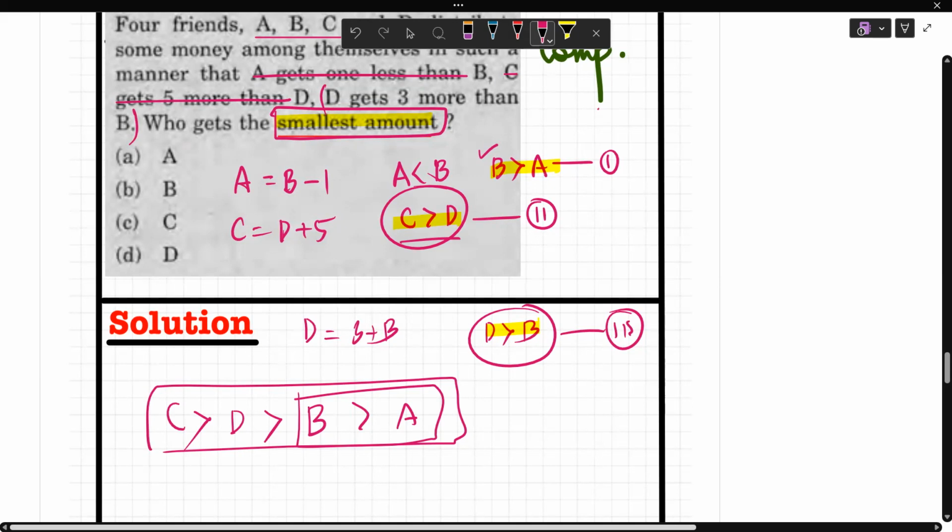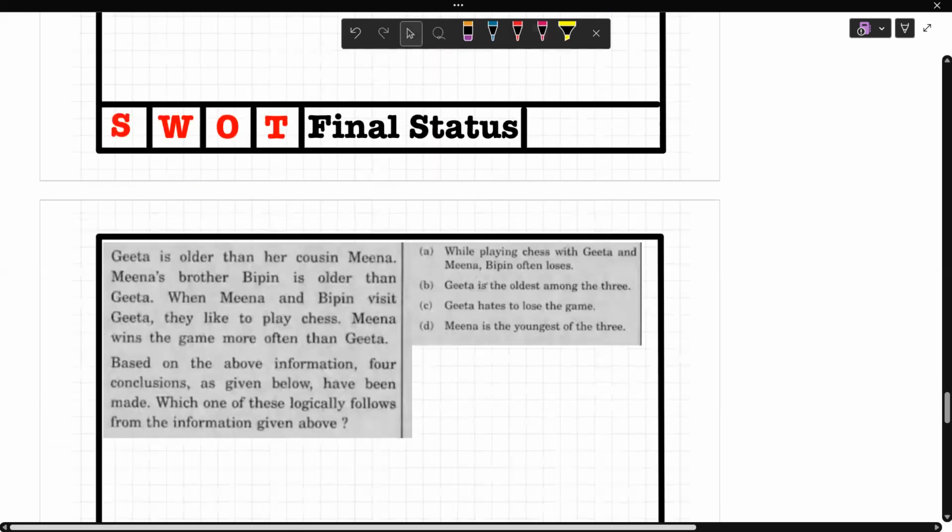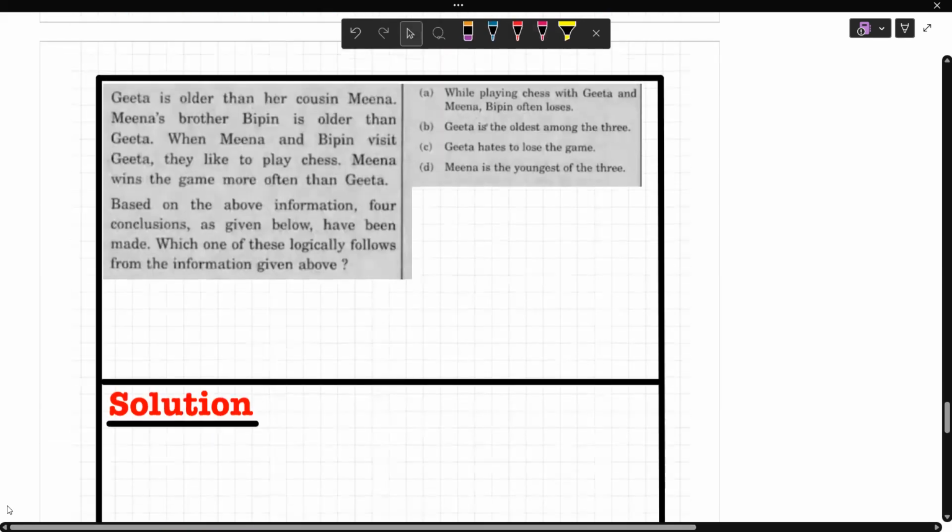So I got the complete picture here कि okay what is the order. Now I have to find who gets the smallest amount. तो सबसे कम पैसा किसके पास है? Obviously A के पास है. So we'll get the answer as A. Clear? I hope this is done. Now let us come to the next question. Let us read the question again.